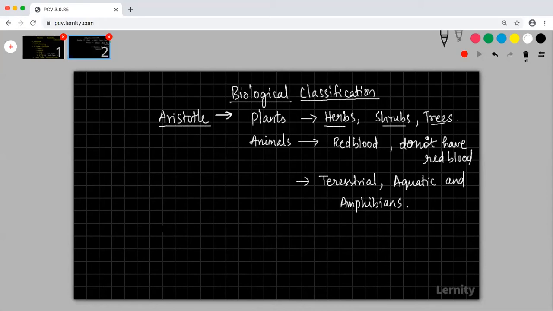Then the second person to come up with strong ideas is Carl Linnaeus. Carl Linnaeus classified organisms into Plantae and Animalia.